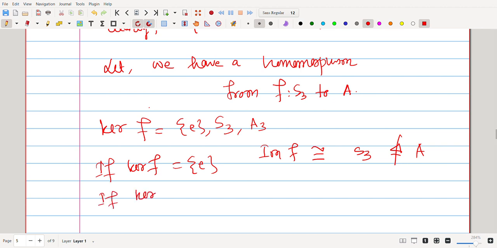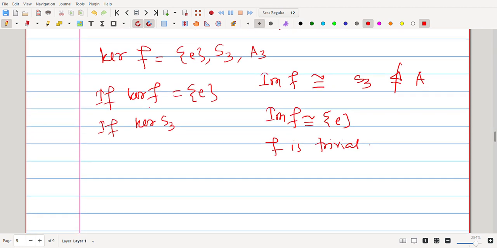Okay, if the kernel is S3, that means the image of F is the identity, that means F is trivial. So the trivial homomorphism is there. Now if the kernel is A3, that means S3 mod A3 is isomorphic to Z2, right?